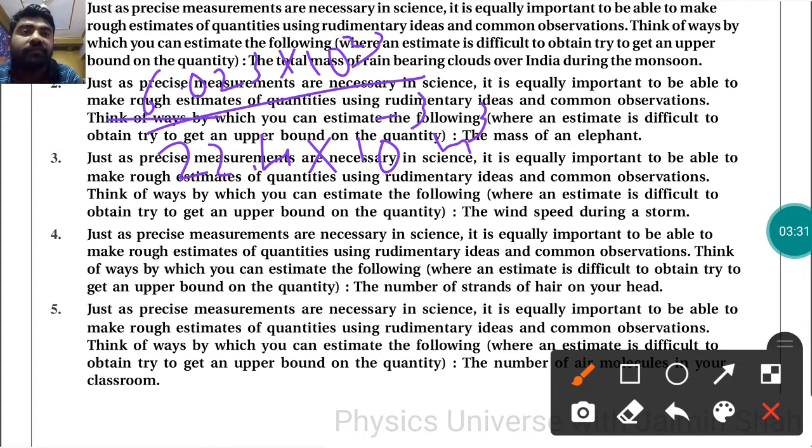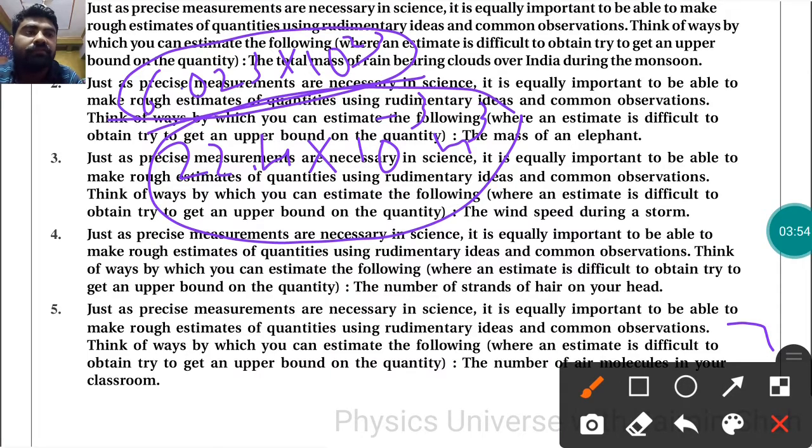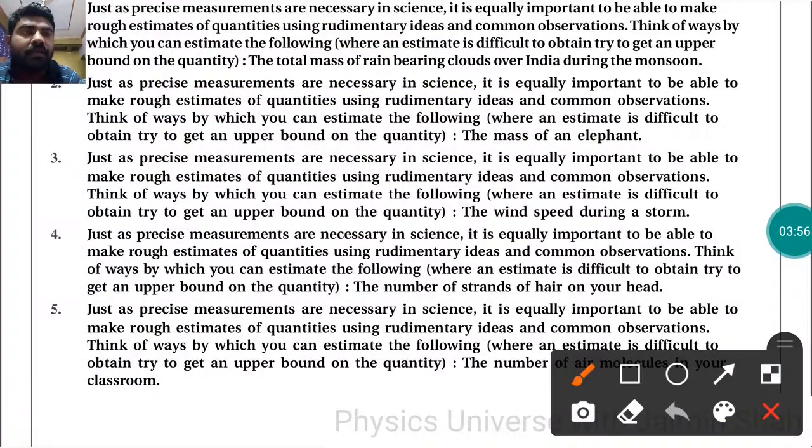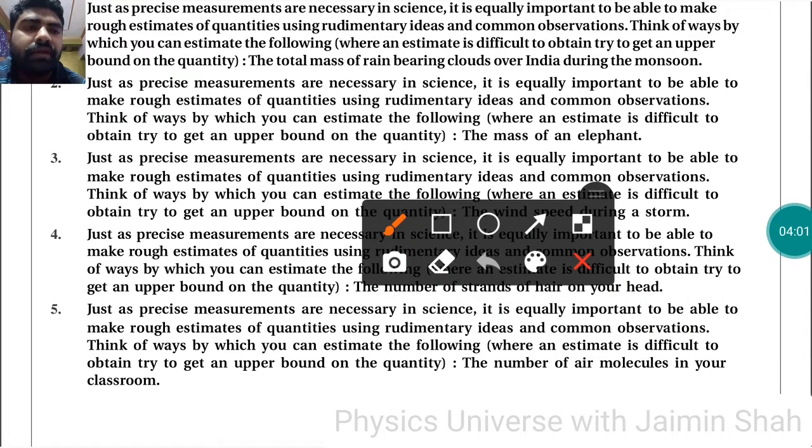So this is the total number of atoms, and this is the volume of 1 mole in m³. So then, after that, we will get the total number of molecules in your classroom. By that method we can get the number of air molecules in your classroom.